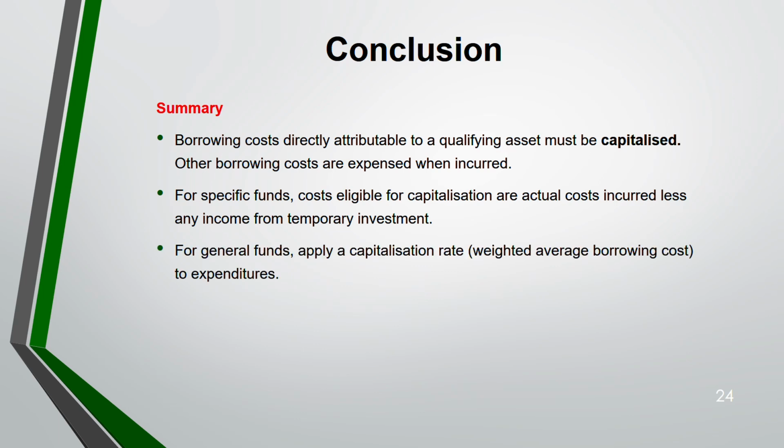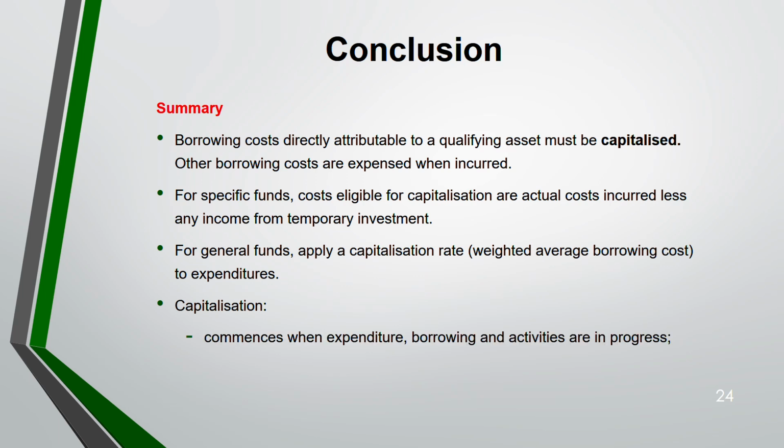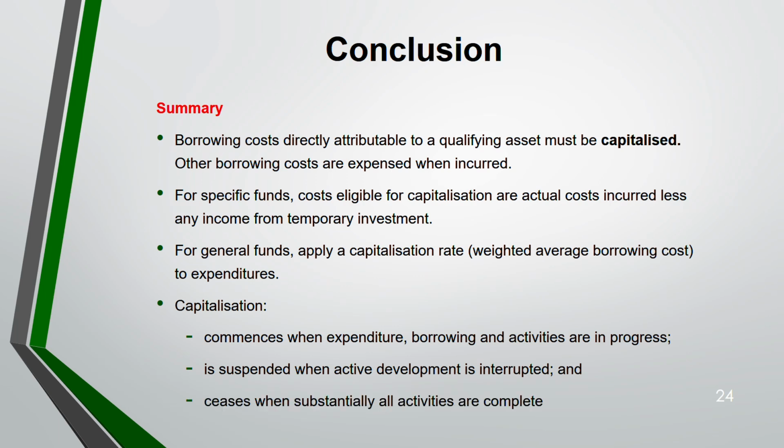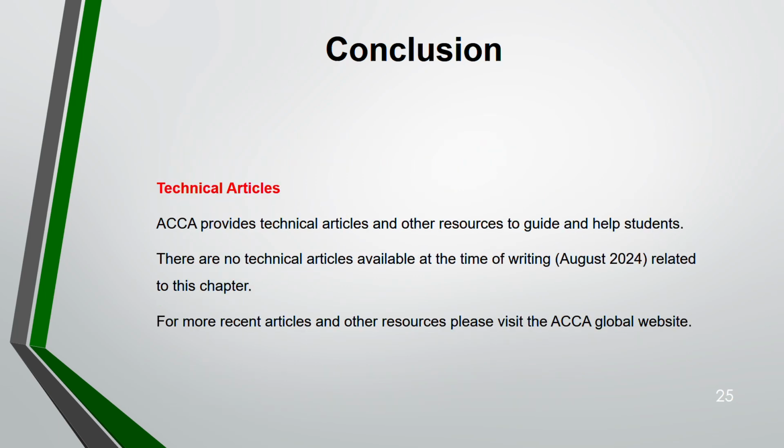For general funds, we'll apply a capitalization rate where we are going to apply a weighted average borrowing cost to the expenditure. Capitalization will start when expenditure, borrowing, or activities start. It will suspend when there is an interruption in the development, and it will cease when all activities are complete. Now, there are no technical articles as of August 2024 relating to IAS 23.